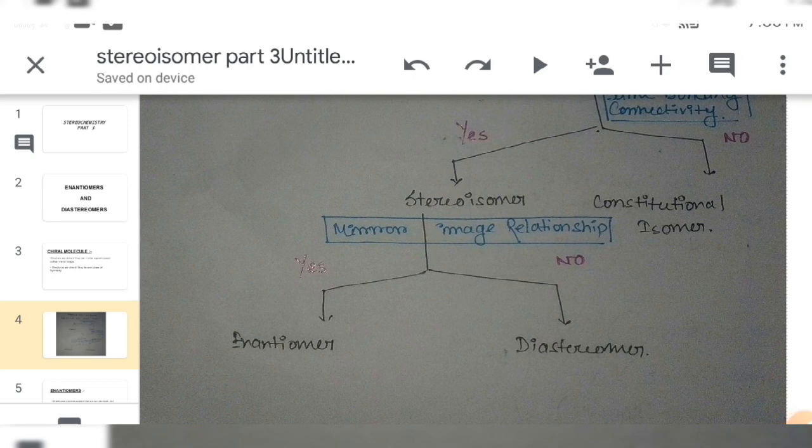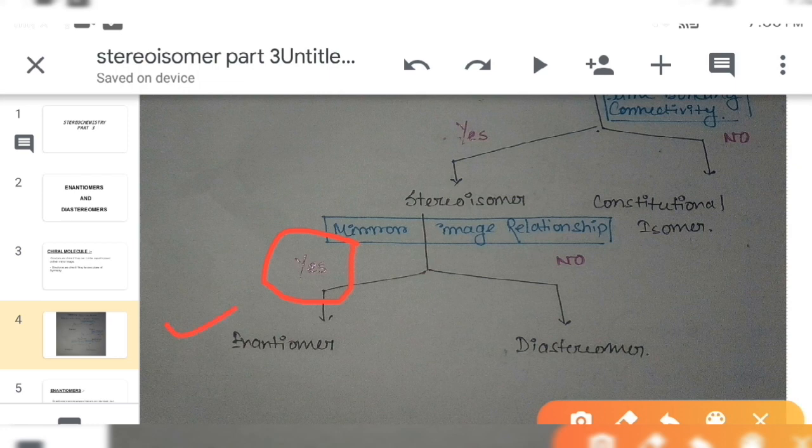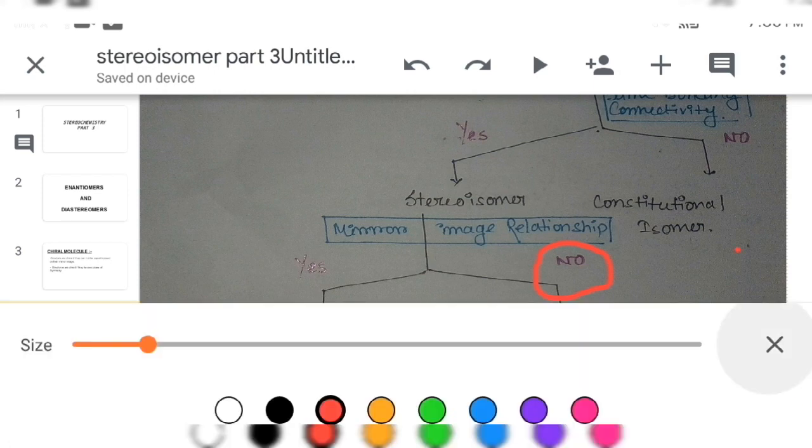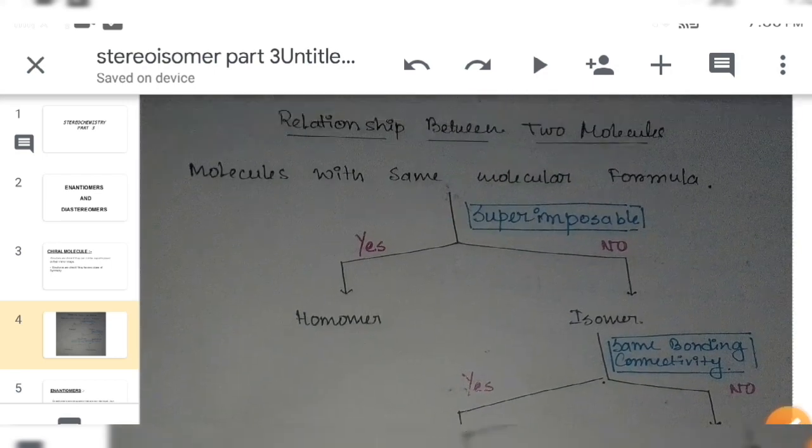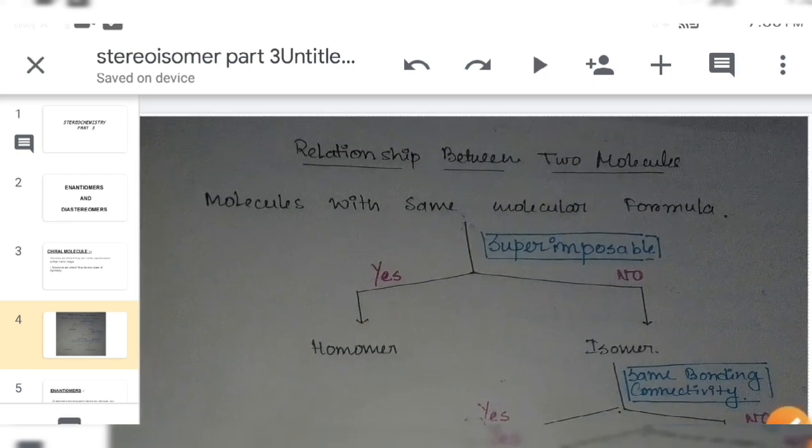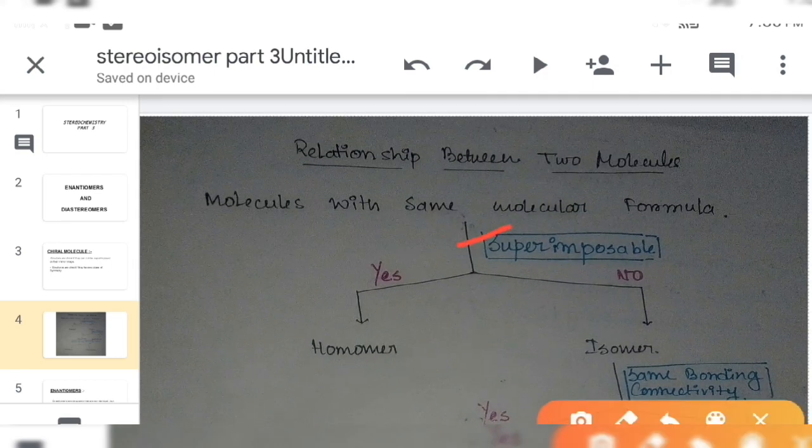Now if we find them to be stereoisomers, we have to see whether the two structures have a mirror image relationship or not. If the two structures have a mirror image relationship, then we call them enantiomers. If they have no mirror image relationship, then we call them diastereomers. So we have to remember this: two molecules superimposable, then homomer; not superimposable, then isomer.